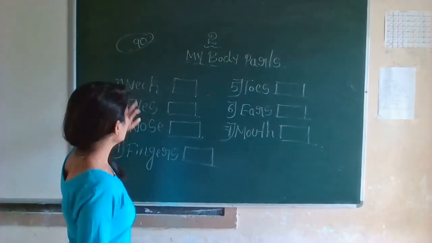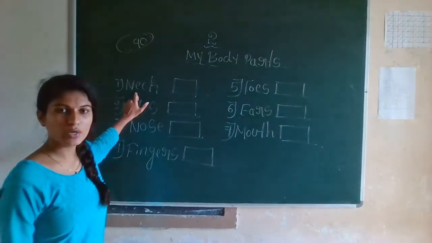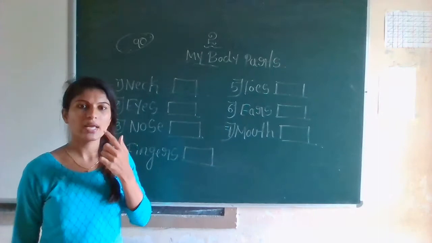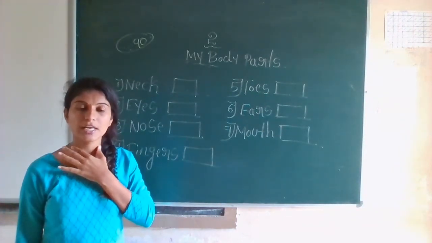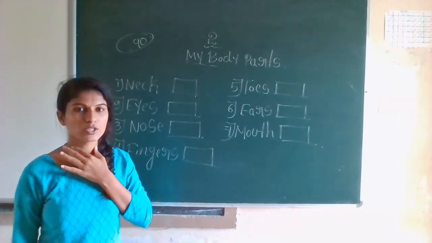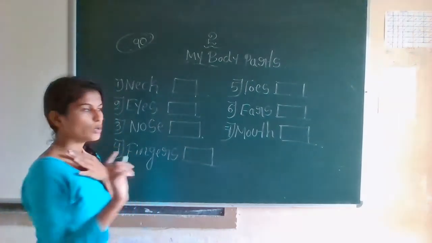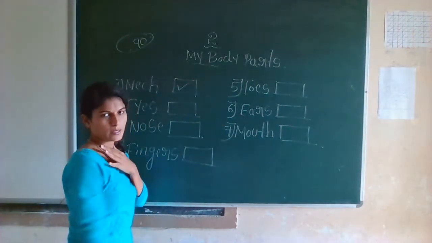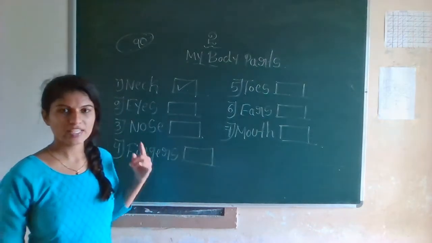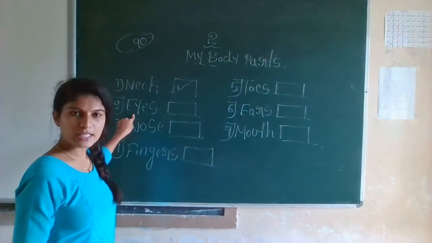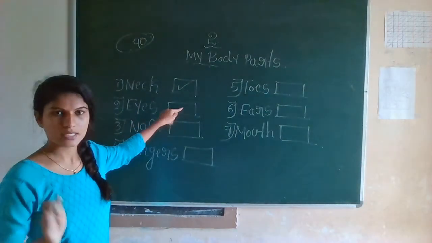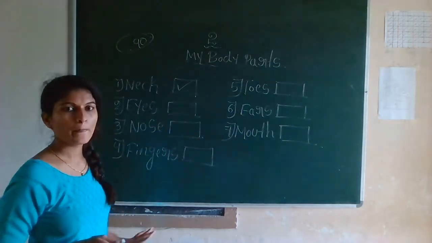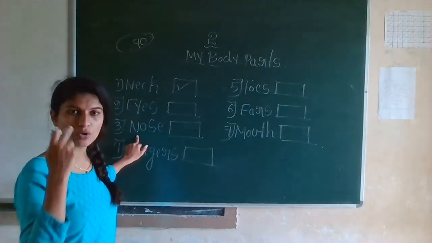Just tick mark. Okay, neck. Where can you see your neck? Is it in your face? No, it is under your face. Then it is not your face part. Okay, then tick the right mark because it is not your face part. Where can you see your eyes? It is on your face. Yes, then don't tick it. Just leave it. Next, nose. Yes, it is on your face.